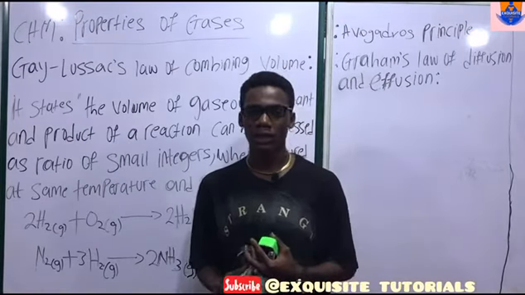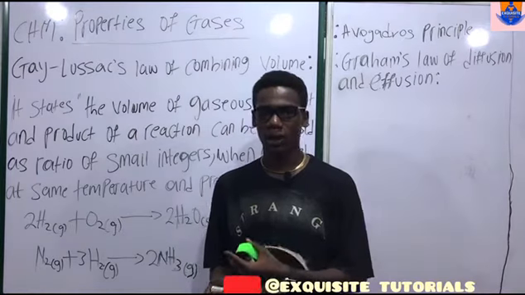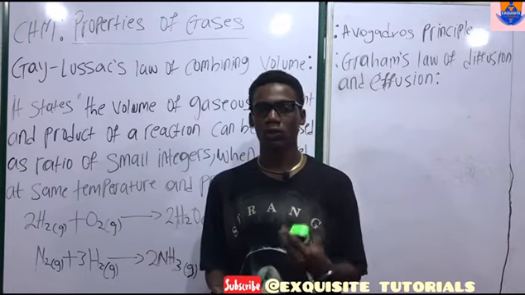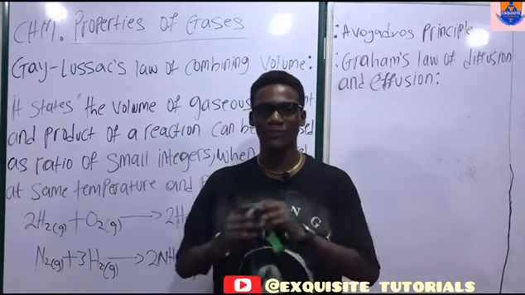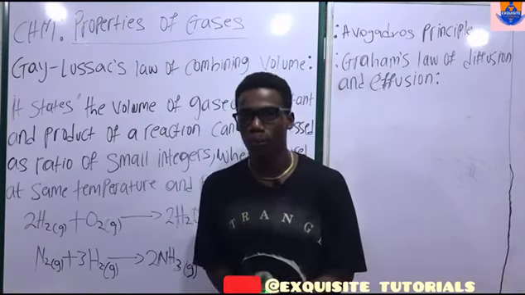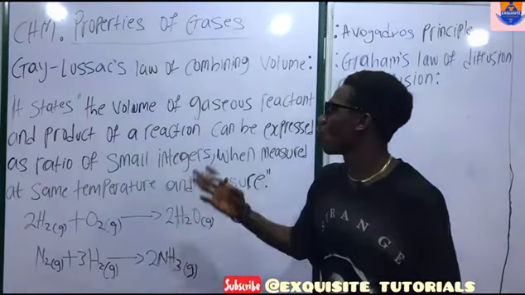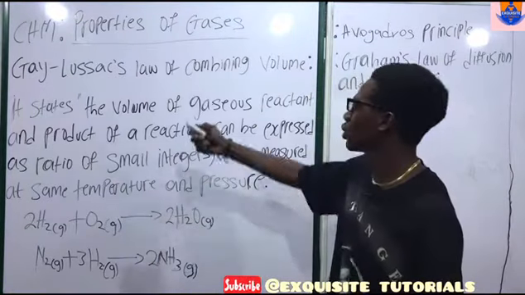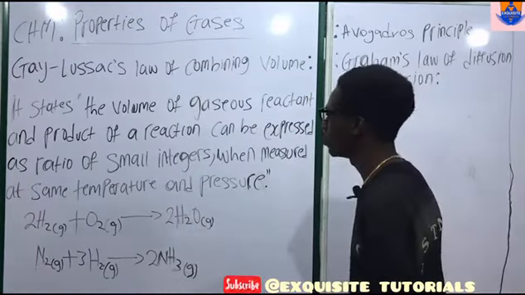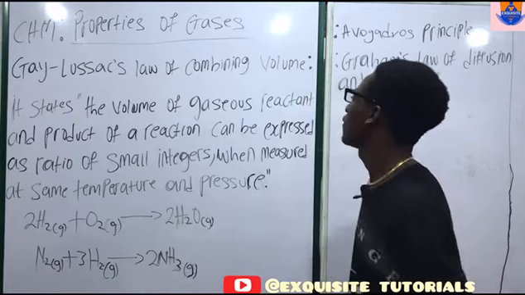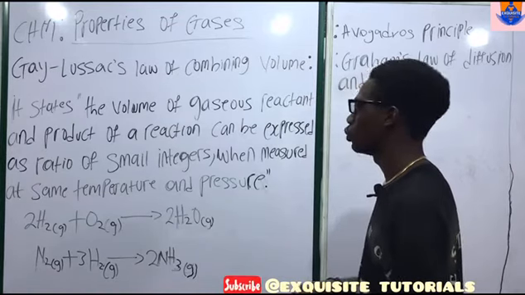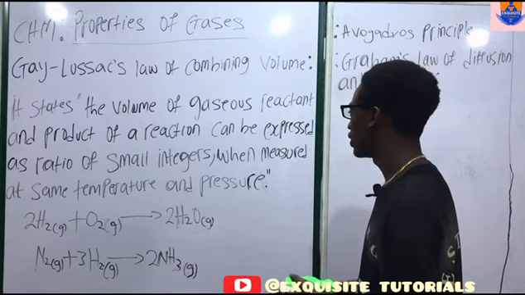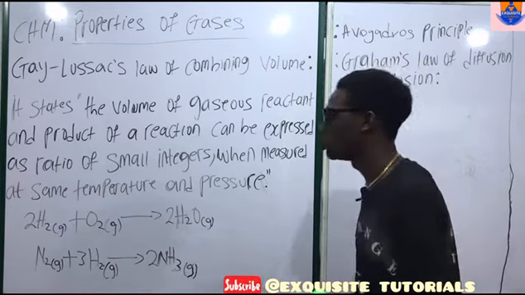Now what does that law state? It states that when gases react, they do so in volumes which have a simple whole number ratio to one another and to the volume of their product, if gaseous, at the same temperature and pressure. Right here we're not talking about Gay-Lussac's law in general, but strictly about Gay-Lussac's law of combining volume. What does it state? It states that the volume of gaseous reactants and products of a reaction can be expressed as a ratio of small integers when measured at the same temperature and pressure.